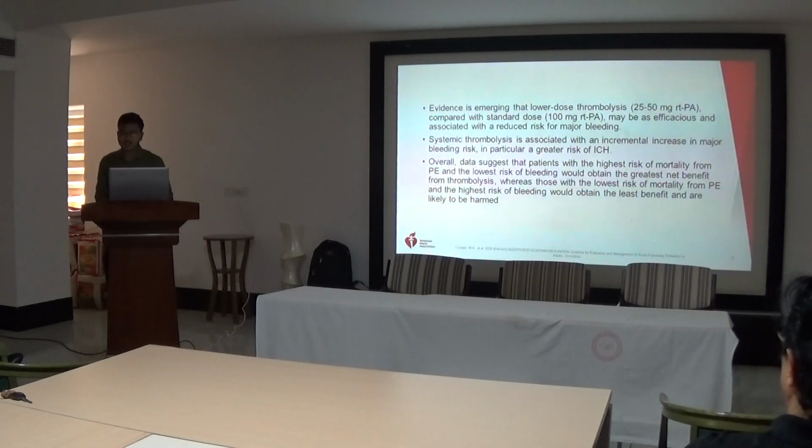Systemic thrombolysis is associated with an increase in major bleeding risk, in particular a greater risk of ICH. So patients with the highest risk of mortality from PE and the lowest risk of bleeding would obtain the greatest net benefit from thrombolysis, while those with the lowest risk of mortality from PE and the highest risk of bleeding from the use of a thrombolytic agent would obtain the least benefit and are likely to be harmed.